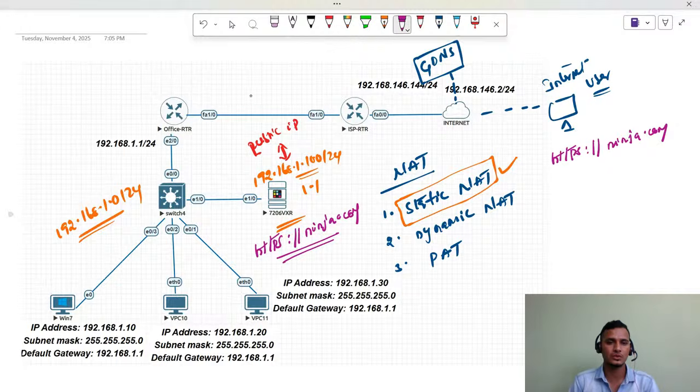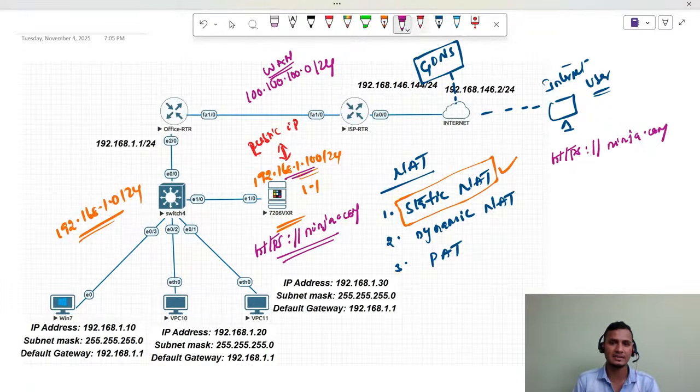So here we are going to use the subnet 100.100.100.0/24. This is our WAN subnet, right? I can take this IP address or I can map any IP address. So to perform the lab, I'm going to do the static NATing.